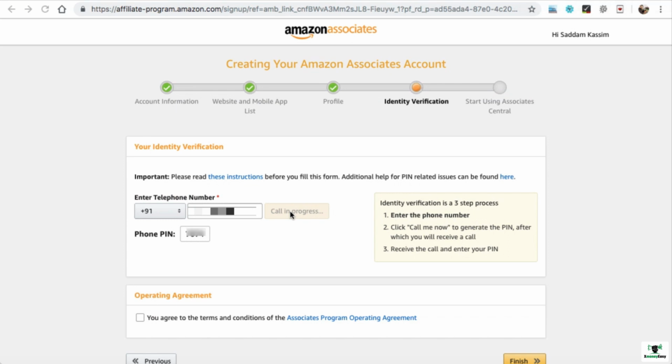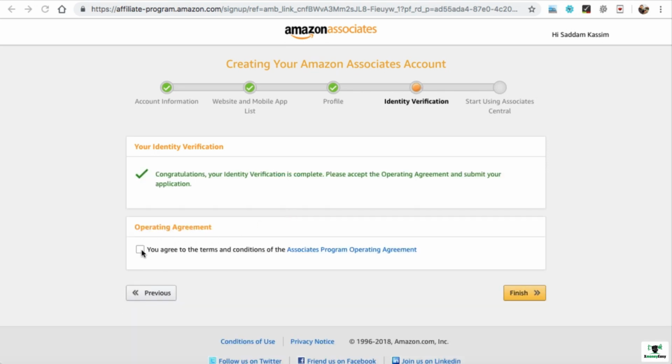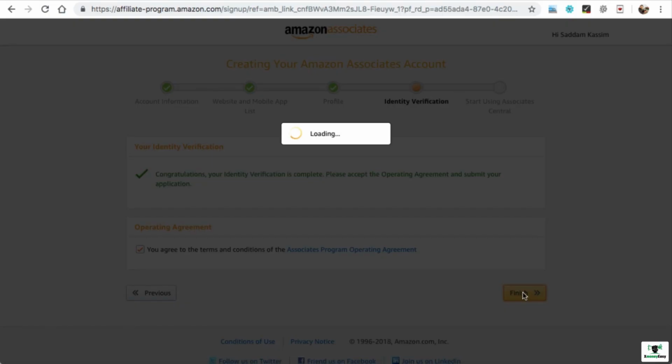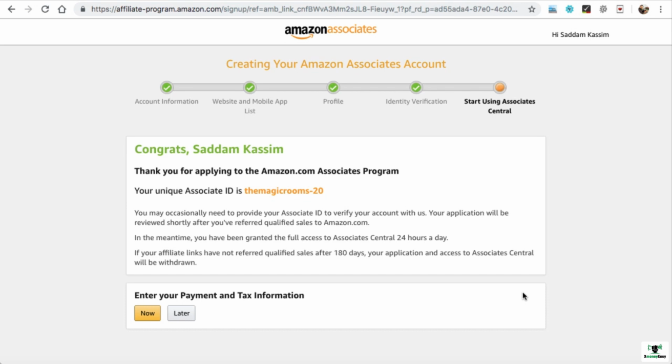Your phone, please enter the 4-digit PIN number that was displayed on your screen. As you can hear, it is on my phone, so let's enter the PIN number that is displayed on the screen. So this call I have received from Amazon. Now just click on this "You agree" and then we can click on finish. So that's all we had to do. Our Amazon Affiliate Association registration process has been done, and this is our unique ID. So just make a note of it somewhere on your computer.